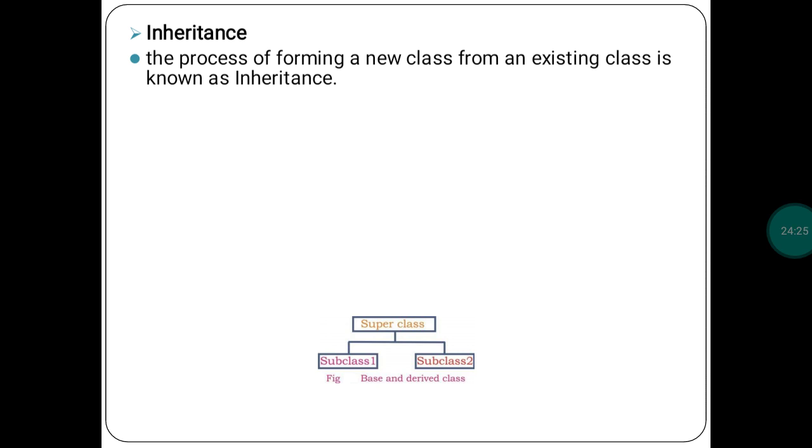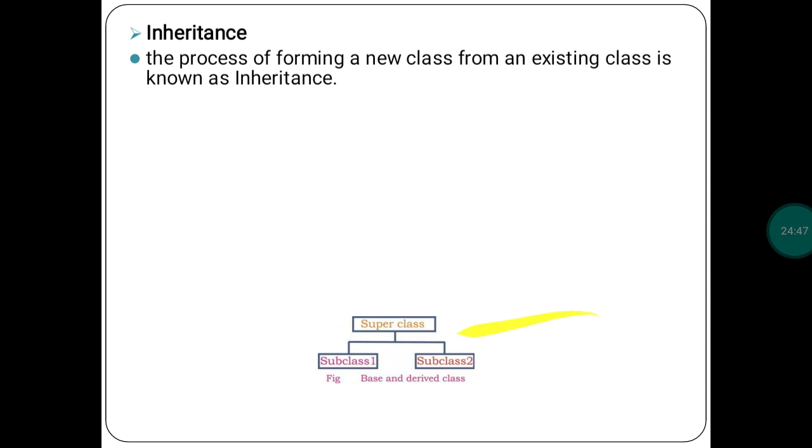The next topic is inheritance. This is the easiest chapter. We have a separate chapter this year, chapter number 10, that is inheritance. Inheritance means the process of forming a new class from an existing class.